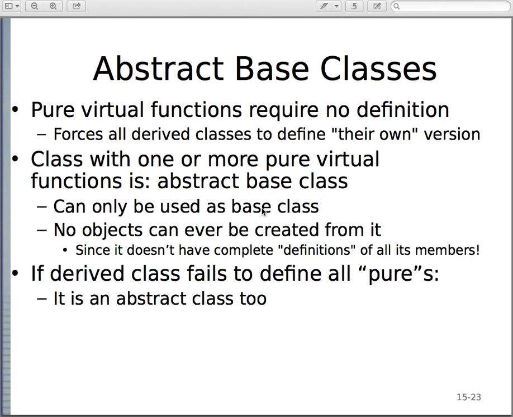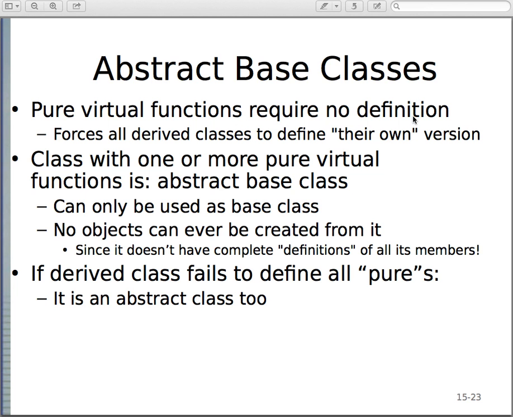Okay, so let's take a look at abstract base classes and then we'll move on to some other examples. Abstract base classes or abstract superclasses are also in Java, and the idea is basically the same in C++. If you have pure virtual functions, in Java we refer to these as abstract methods, that is methods with no method bodies. Same thing as pure virtual functions in C++. They require no definition. We don't say what the method or the member function body is.